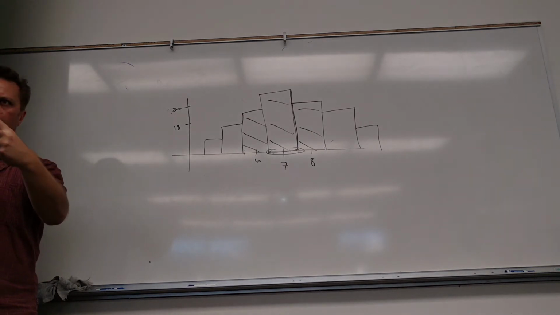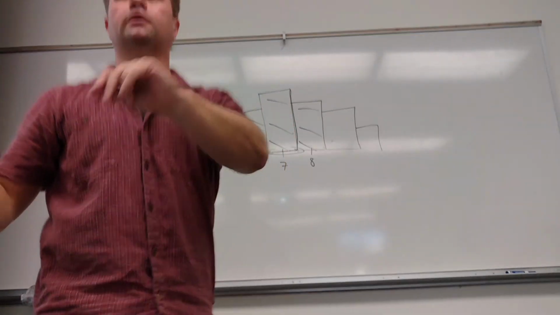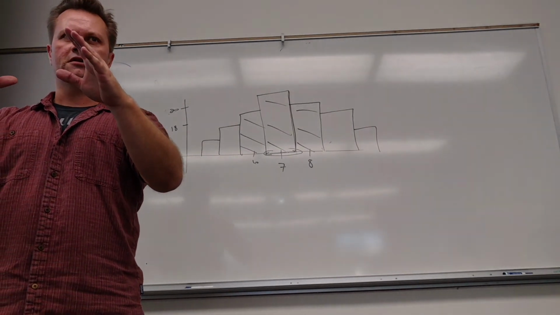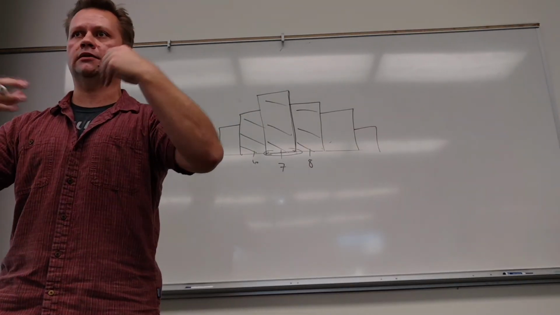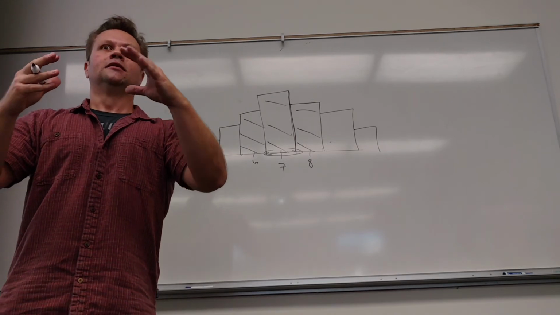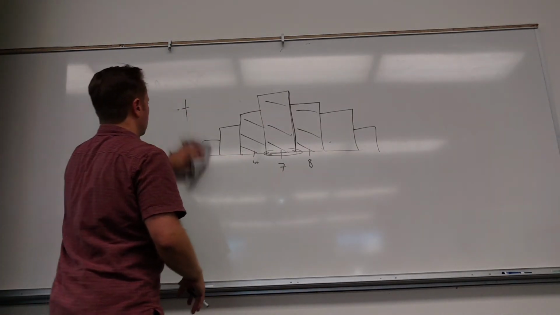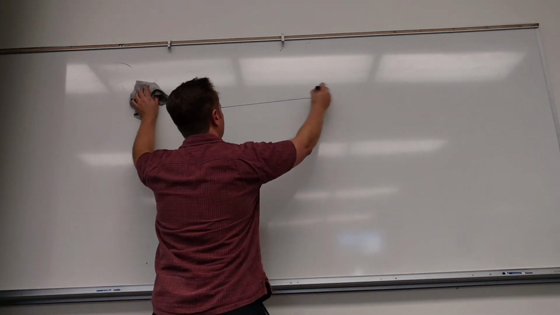So the connection I want to make is that this next chapter, chapter 6, is all about the normal curve. And this is the most important section in the book, the most important chapter. It's going to set up basically everything for the rest of the semester. So I can't make that any more clear, how important it is. We're going to start doing stuff like this.